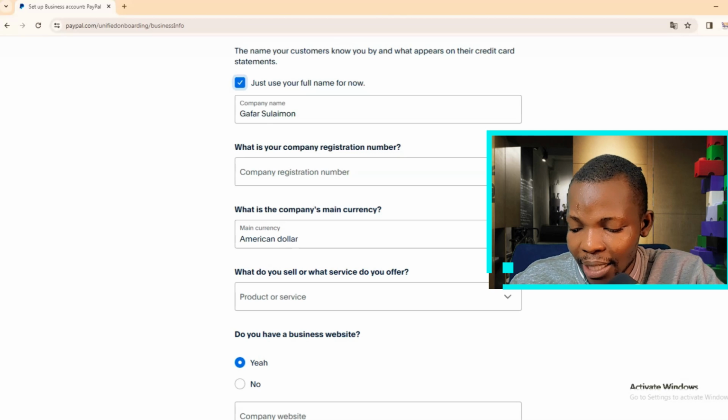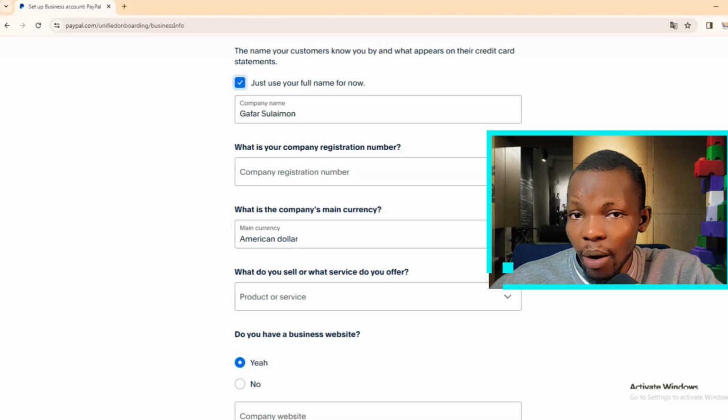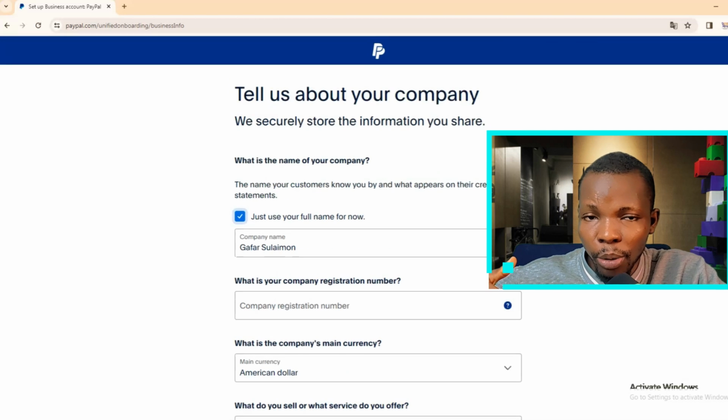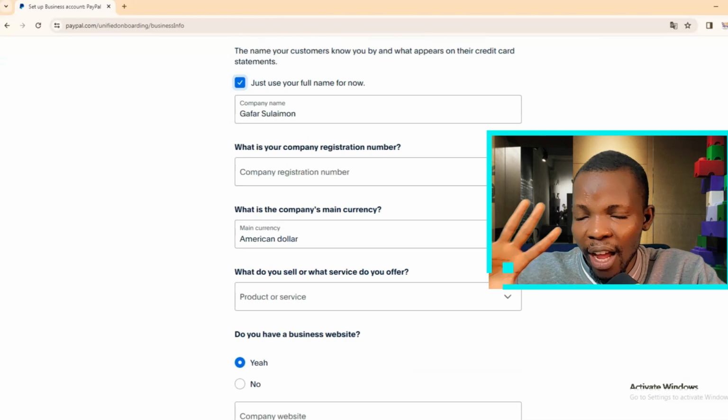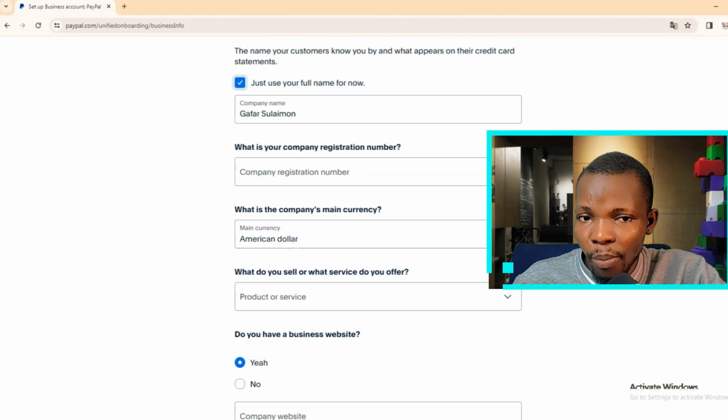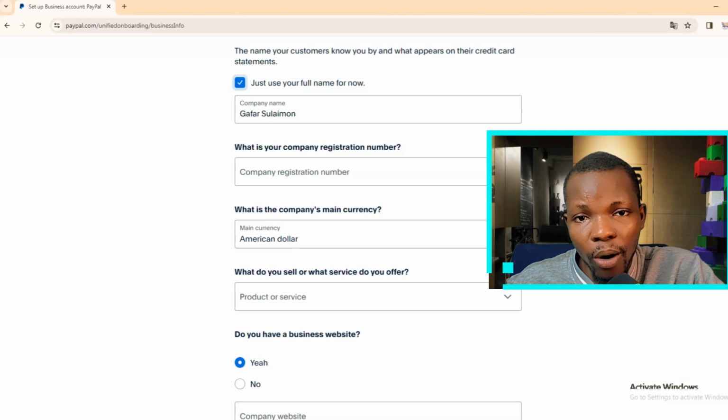So just enter that, and in this next place, they are asking you for your business registration number, and because we have entered our full name, that makes this one optional. So just make it optional and don't enter anything there. You don't have to bother about it at all. All you have to do is to proceed to select your currency.